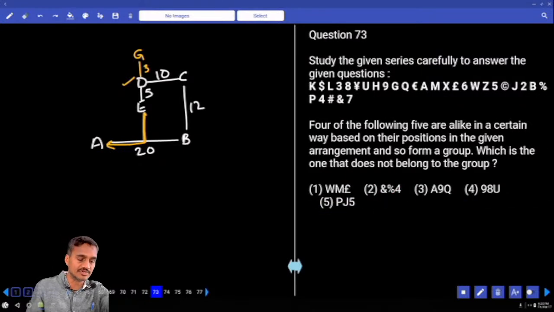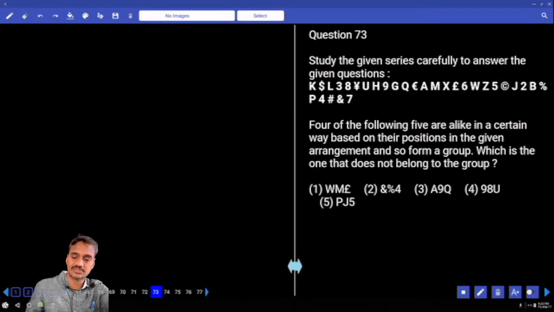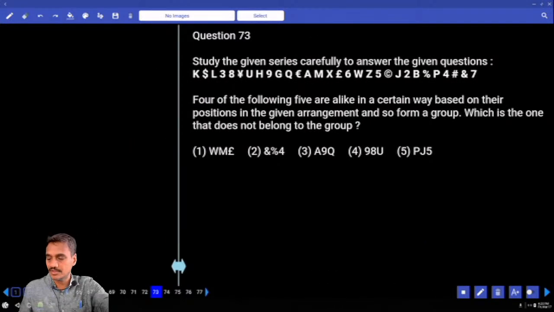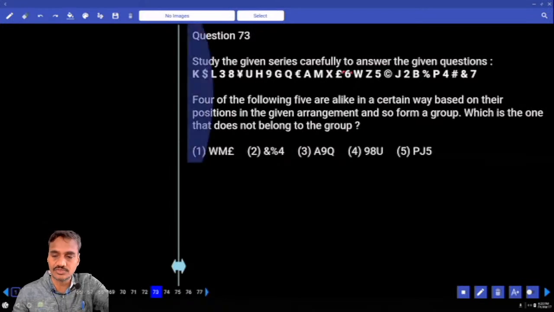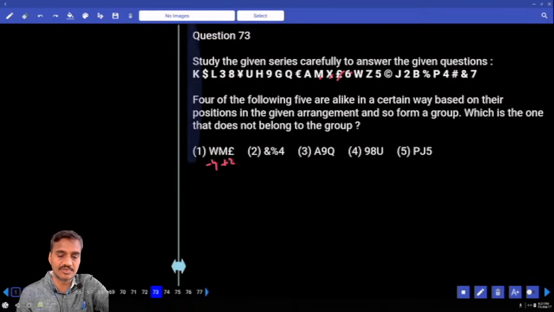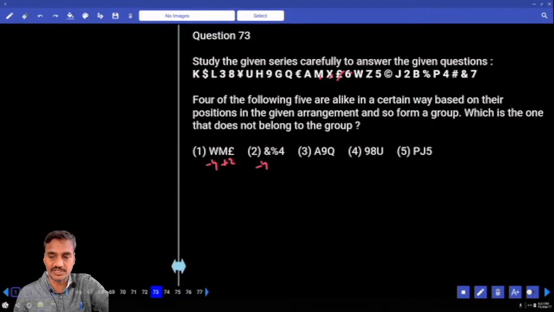Then 73 onwards, they are based on sequence. Now in this sequence, 4 out of the following 5 are alike, that is odd one out. W, M. W and M, tell me what is the difference we have between W and M. W and M, 1, 2, 3, 4, minus 4. And M and euro, plus 2, minus 4, plus 2. End and percentage, 1, 2, 3, 4, minus 4. Percentage and 4, plus 2. A and 9, 1, 2, 3, 4, minus 4. 9 and Q, plus 2.